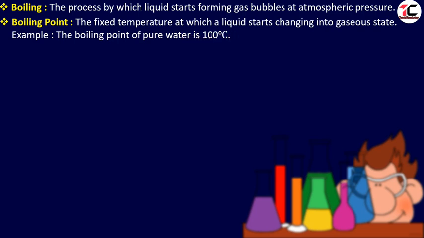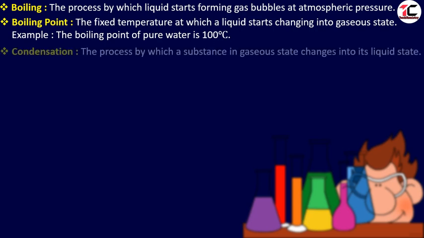Here it is important to know that in evaporation, liquid changes into gas. In boiling, the liquid also changes into gas, but here it forms gas bubbles. In evaporation, gas bubbles are not formed, but in boiling, gas bubbles are formed. Evaporation takes place at any temperature, but boiling takes place at a fixed temperature. For example, the boiling point of water is 100 degrees Celsius.